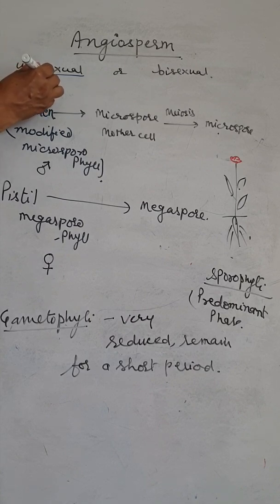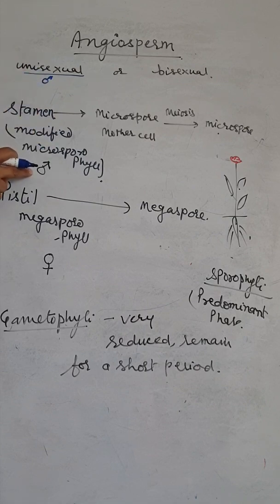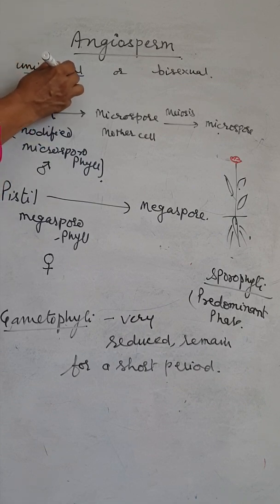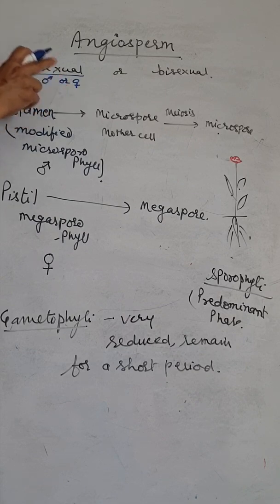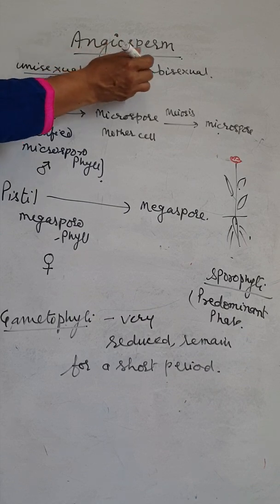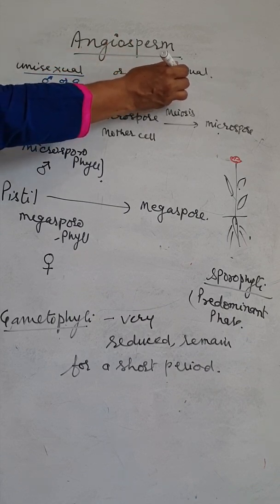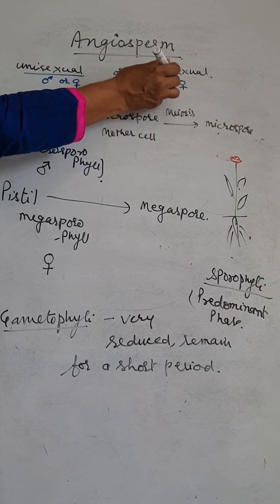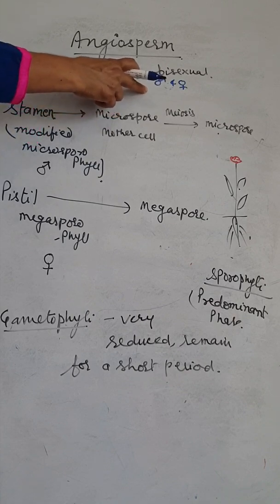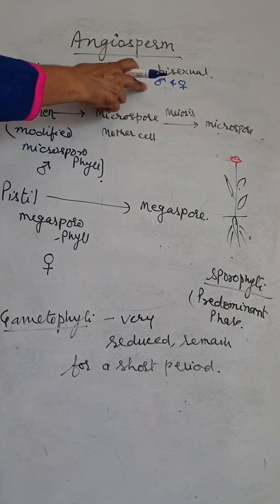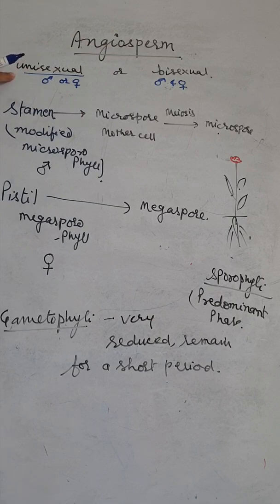Unisexual means either the male, this is the sign for male, or the female reproductive organ in a flower. That is, either the stamen is present or the pistil is present. Only one reproductive part is present in a flower. And bisexual means both male and female reproductive parts are present in the flower. So the flower is called bisexual or hermaphrodite.